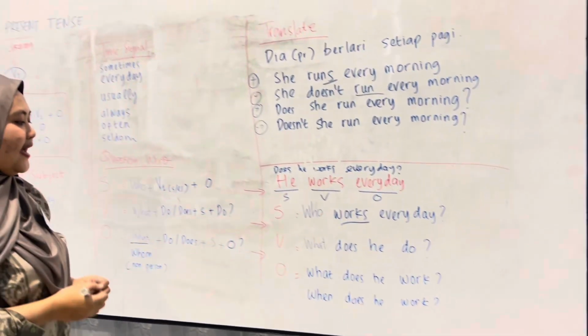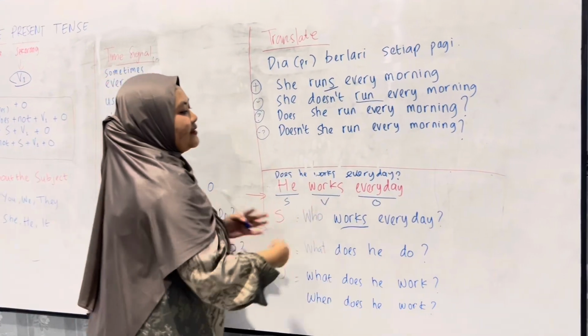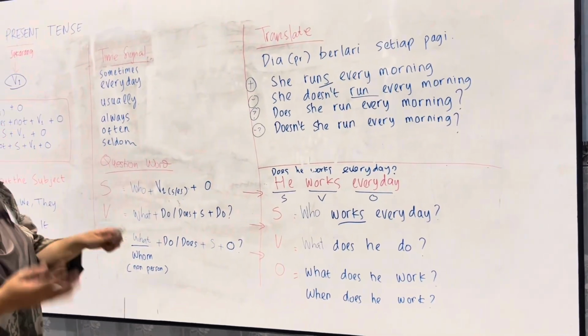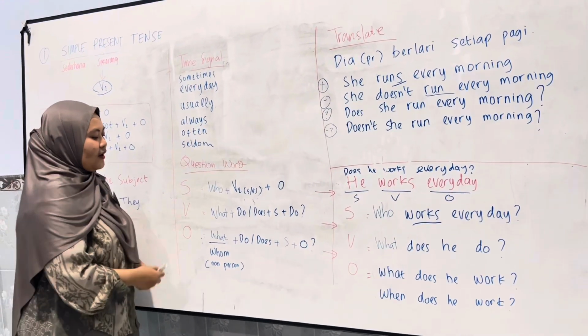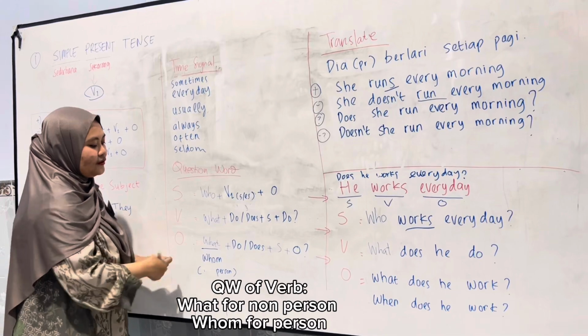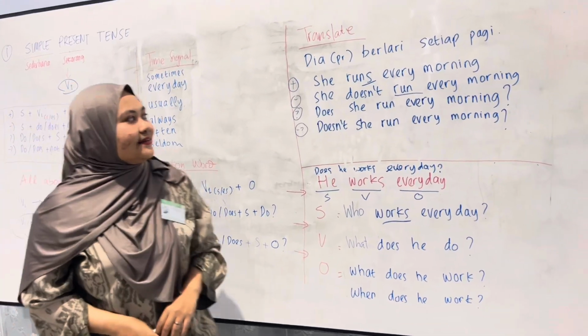For the object, when the object is a person, you can make the question word with whom. So what is for non-person and whom is for person. Okay, I think that's all from me.